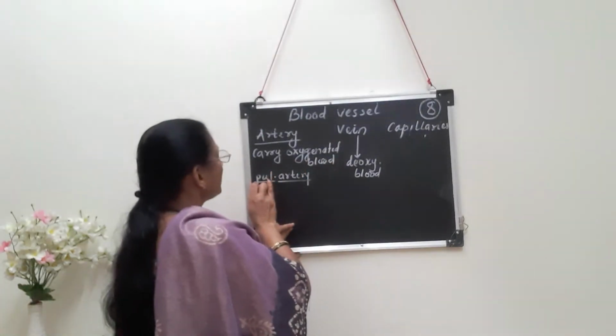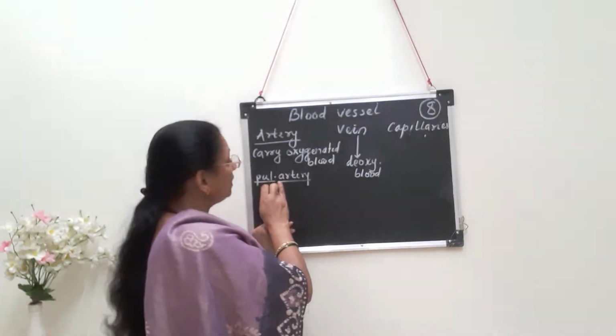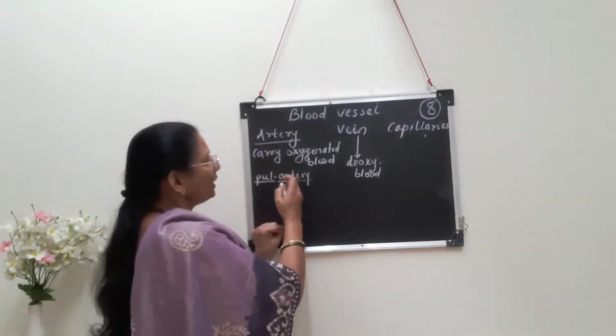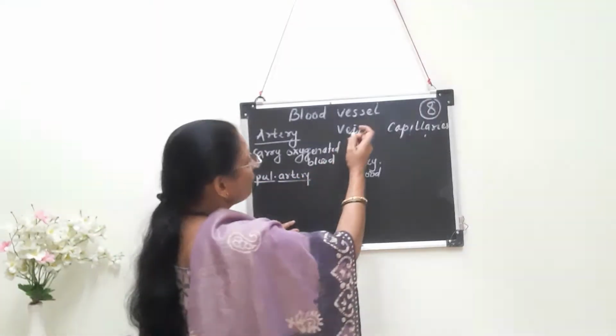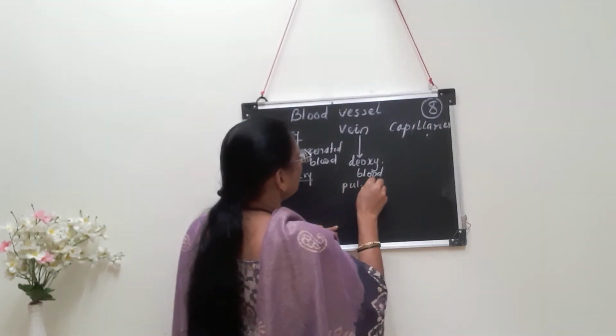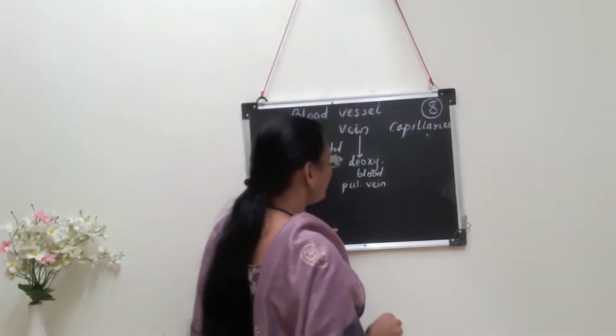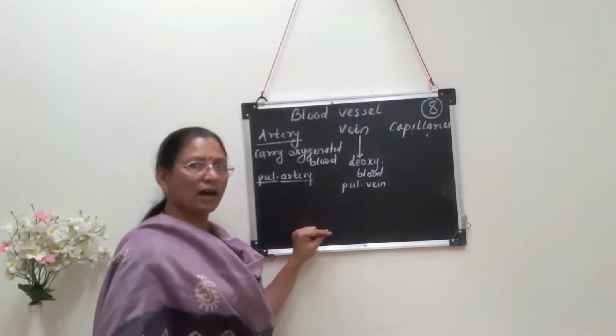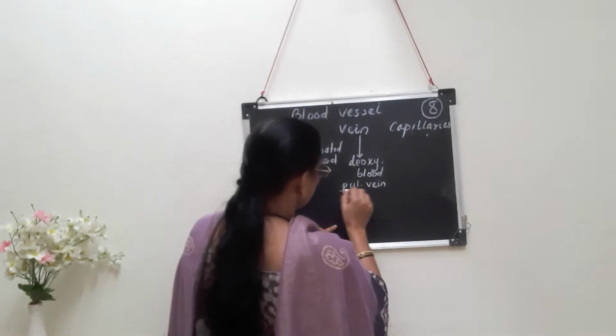As this pulmonary artery also carry blood from heart to the lungs for purification, it will become pulmonary artery. For vein also, one of the exception is there, that is pulmonary vein. This pulmonary vein, it carries oxygenated blood from lungs to the heart. So these are the exceptions.